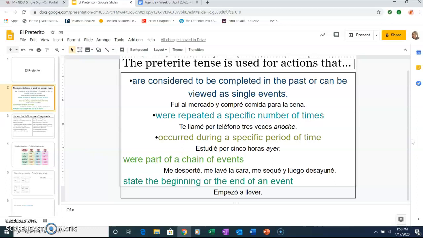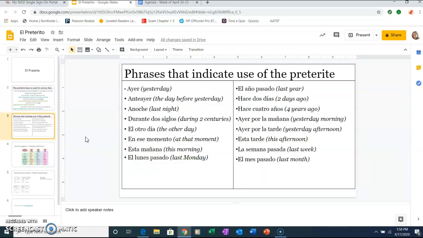Empezó a llover. Okay? There are some phrases that trigger the use of these verbs in the past tense. And these are some of them. Ayer, anteayer, anoche, durante 2 siglos, el otro día, en ese momento, esta mañana, el lunes pasado. So that one, el lunes pasado, means last Monday, but of course it can be used with any day of the week.